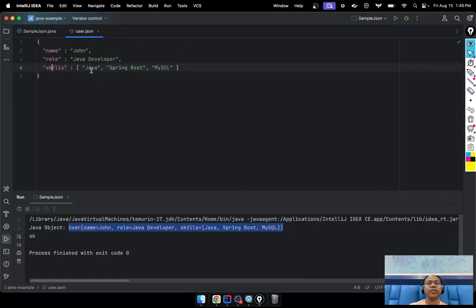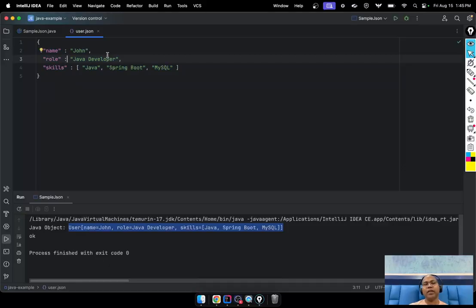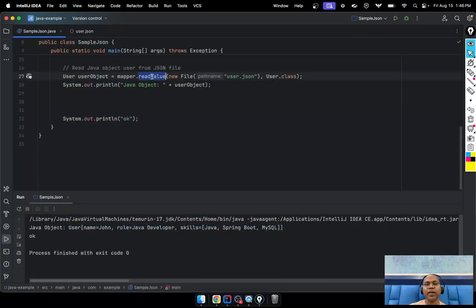This is my JSON file. Now this JSON file, our Jackson library helps us read and make the Java object. Now the name, role, and everything is available. So readValue gives us a very simplified API where you can pass the JSON file and the Java object type which you want to convert to. They are converted and returned.